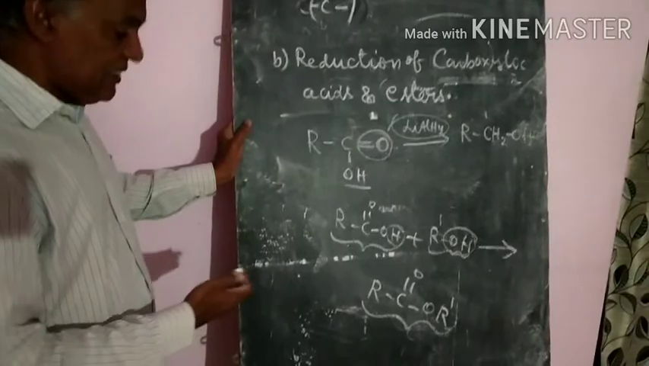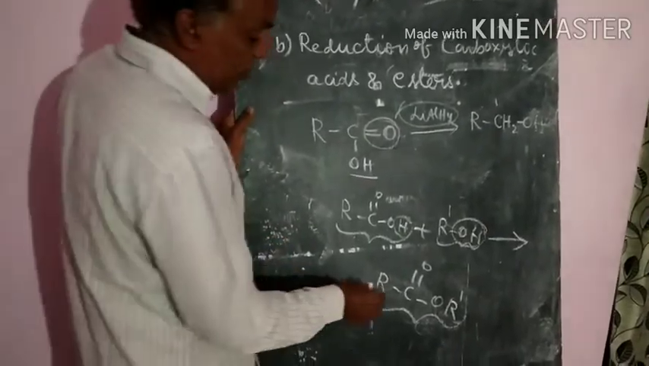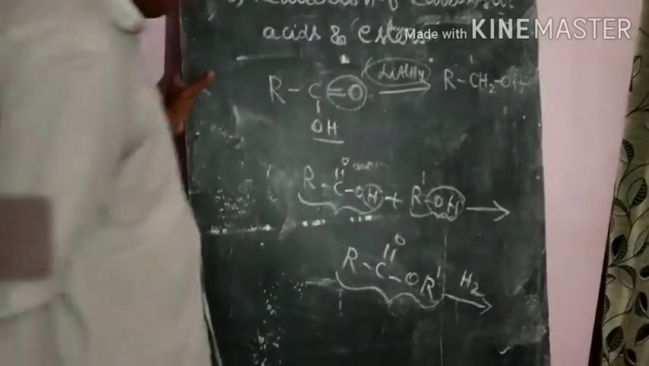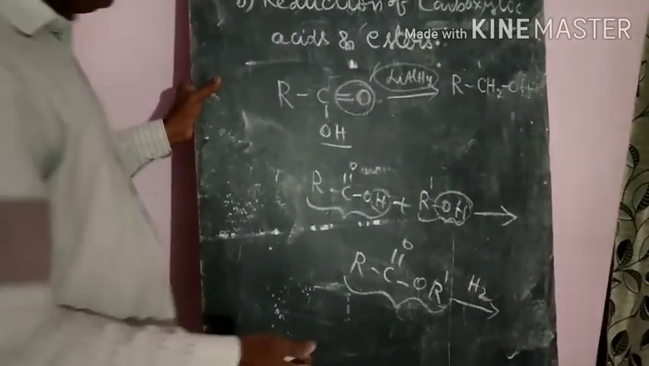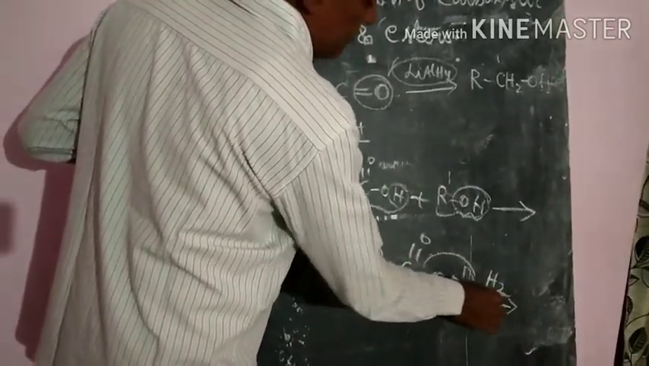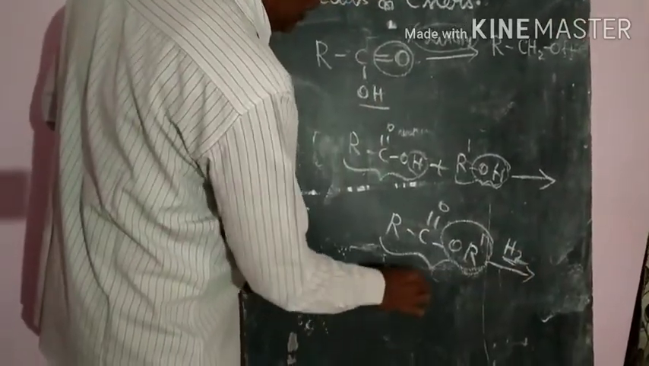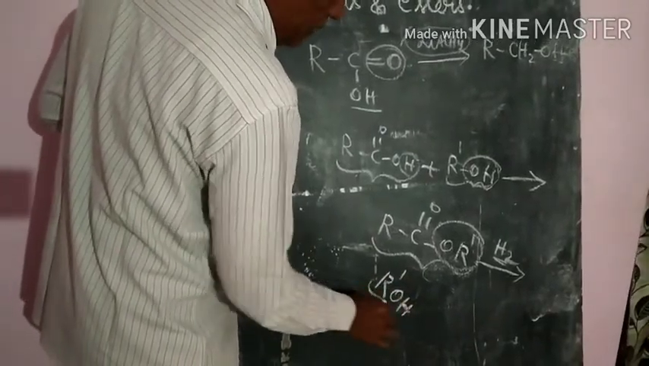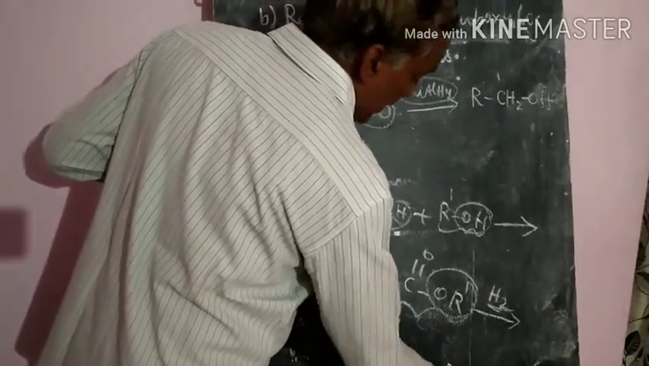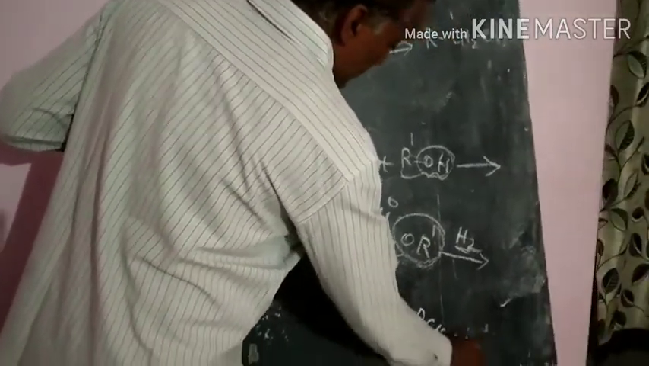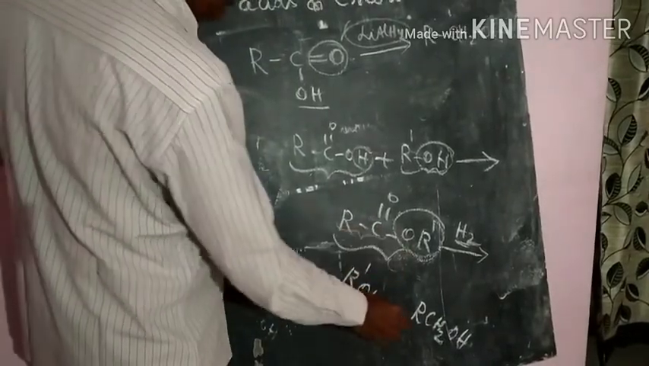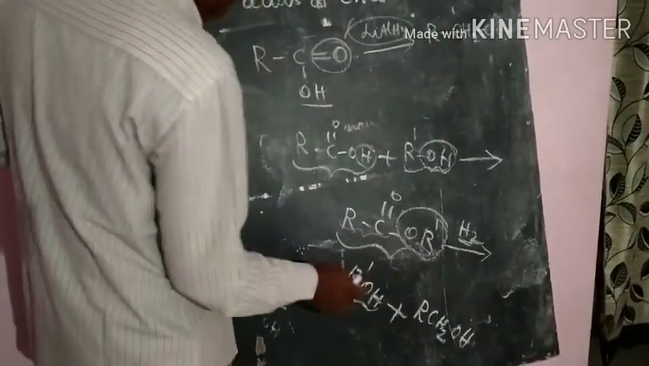Suppose you reduce this ester in the presence of hydrogen gas, what will happen? The R-O reacts with the hydrogen and forms R-OH, that means an alcohol, and here you will get RCH2OH, that means an alcohol. So this will be reduced into this one, and this will be reduced into this one.